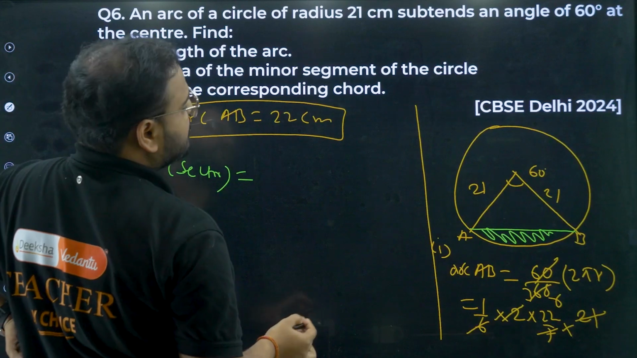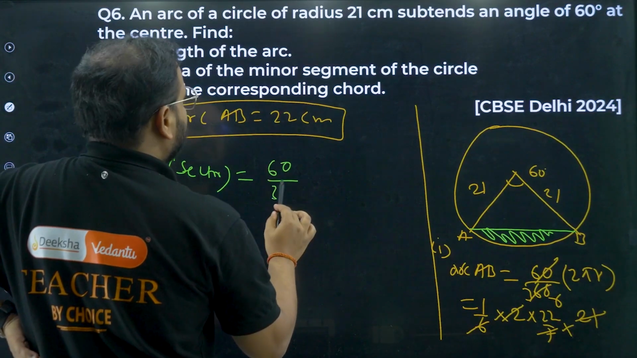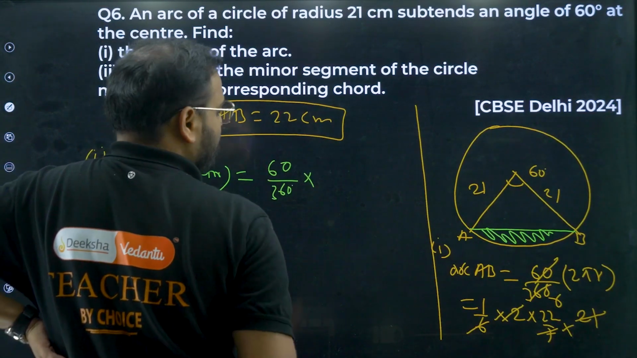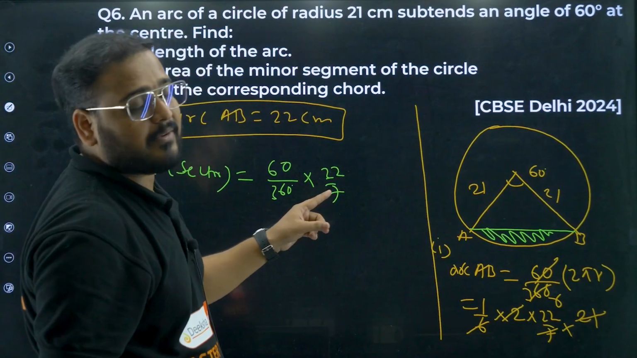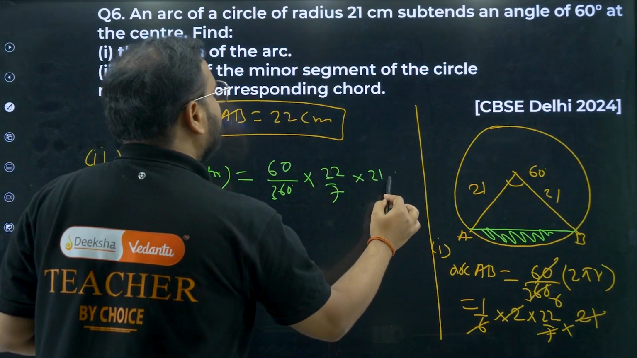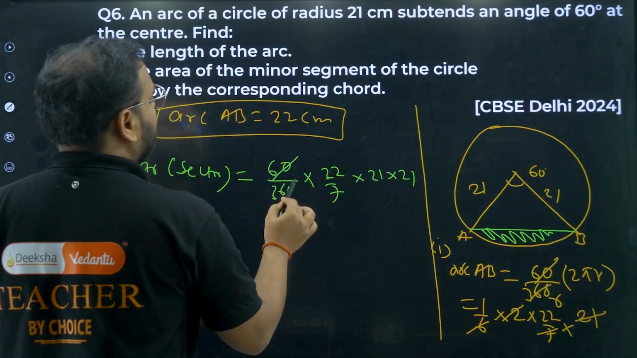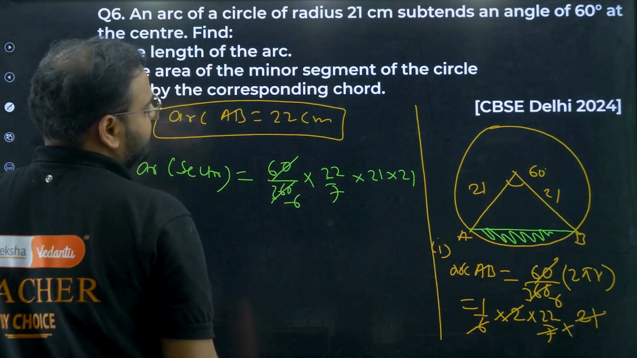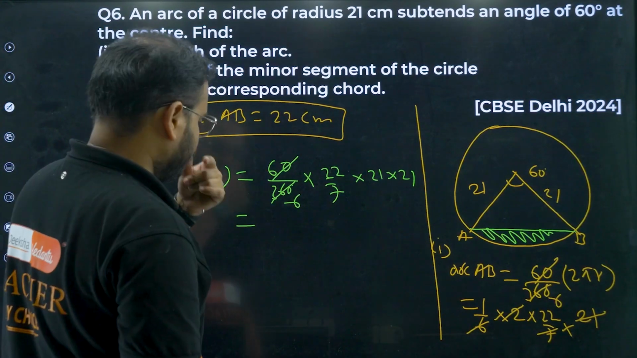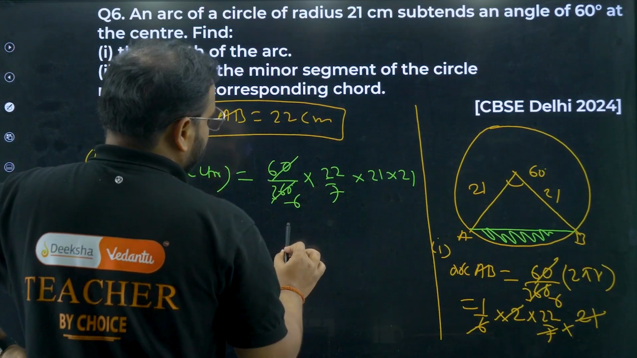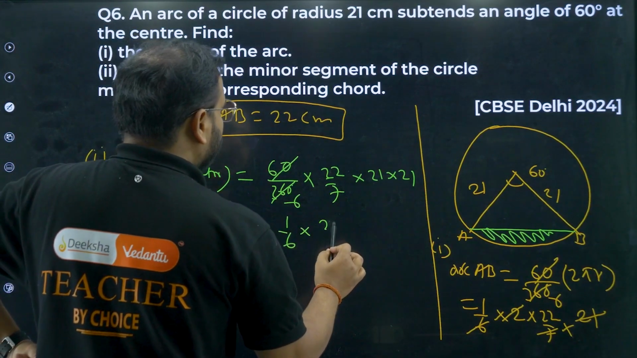Same thing, sir. Theta by 360. So 60 upon 360 times pi r square, right? Pi is 22 by 7. R is what? 21 into 21. Great. What am I getting now? I'm getting 1 by 6, 22 by 7.